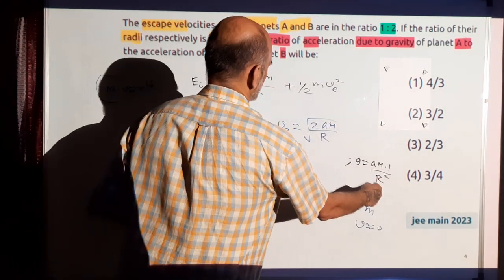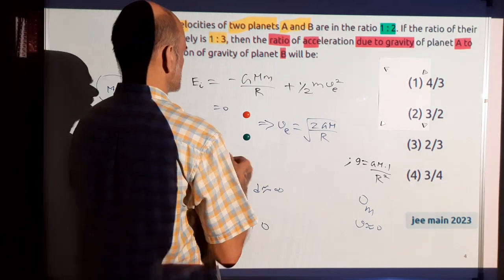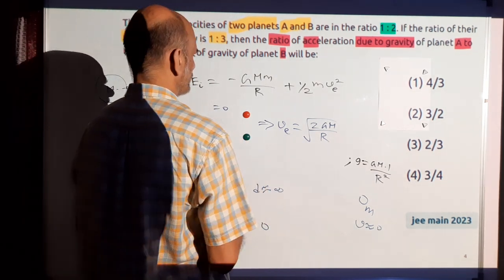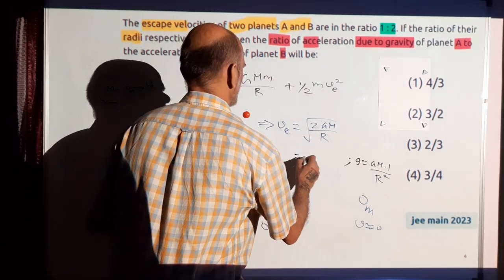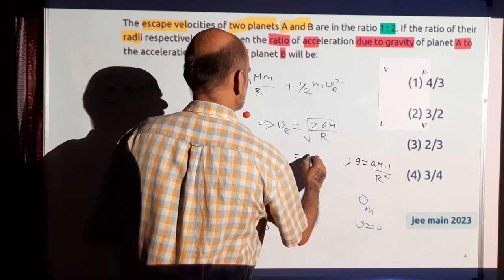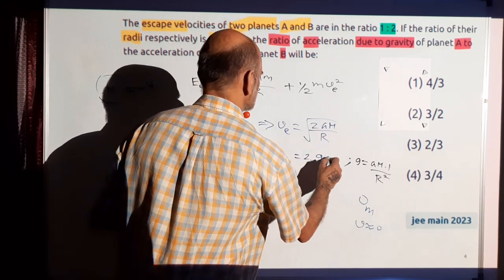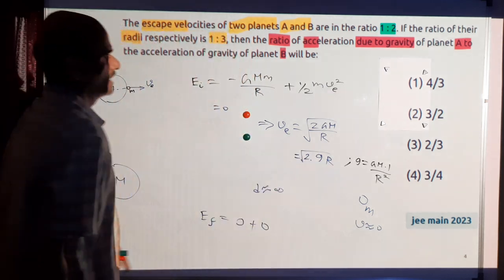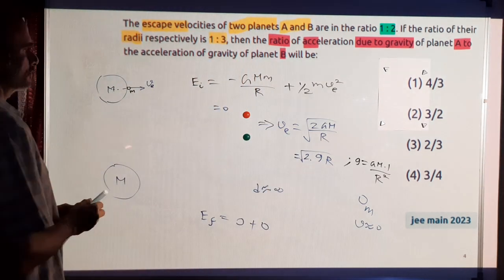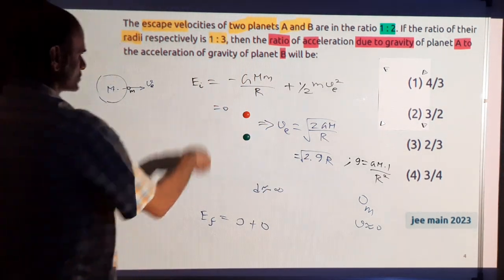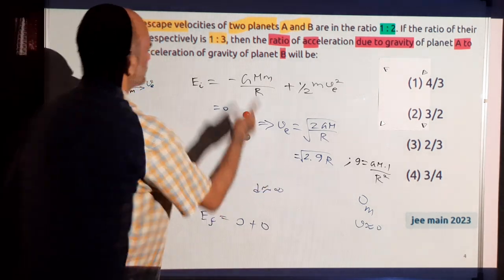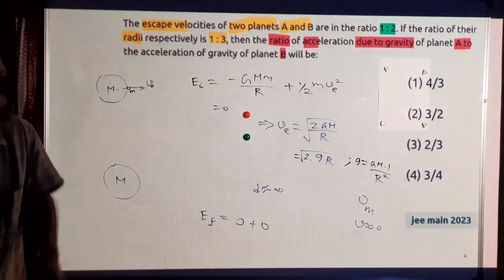So GM by R squared is g. So this escape velocity will become, GM by R is nothing but g into R, so square root of 2gR. Actually, these two are formulas. If you can remember the formula, you can straight away use this. There's no need to derive. So using this, we can solve this question.